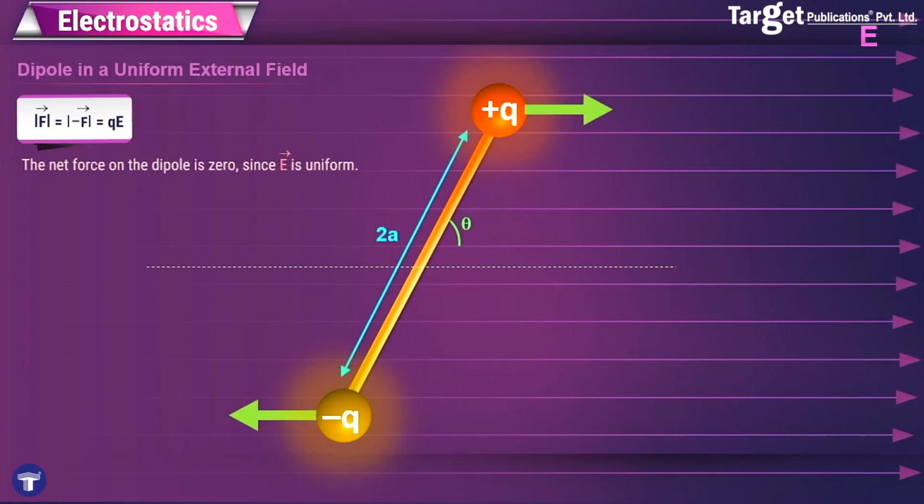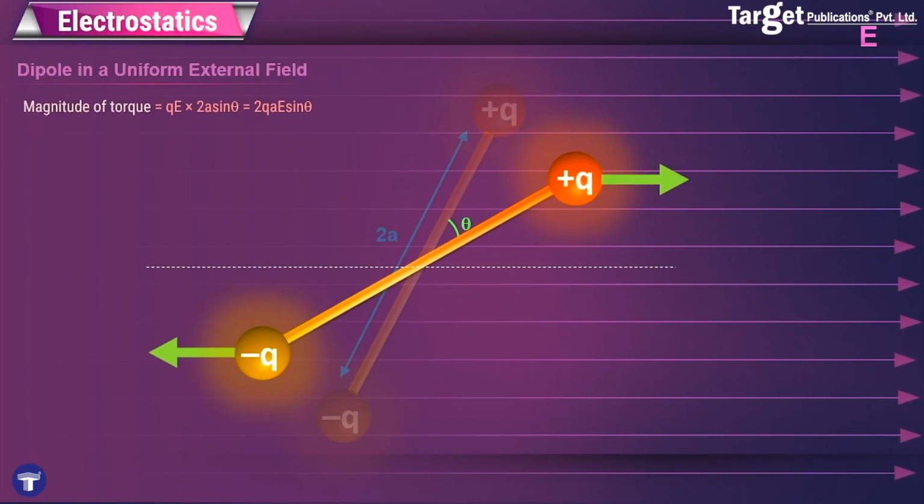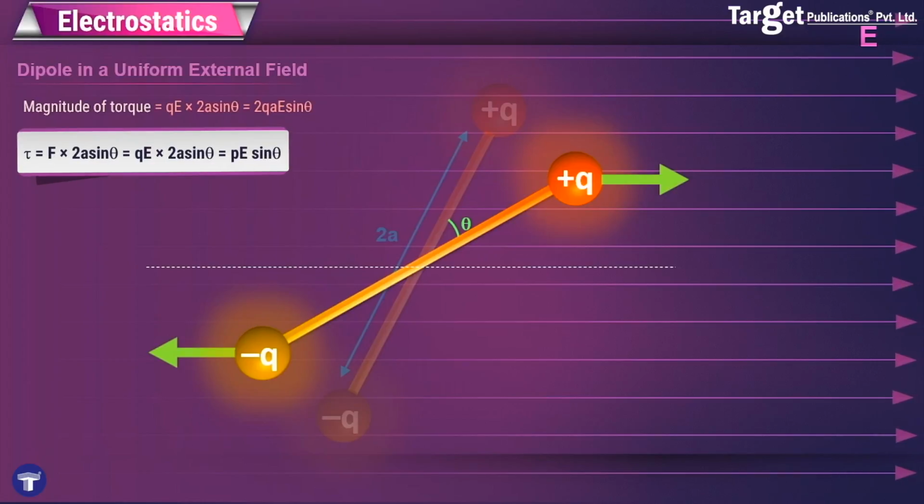To answer that, let's see what is happening in the diagram. If I complete the triangle between minus Q and plus Q and the x-axis, I will see that the opposite side of the hypotenuse will be 2a sine theta, and this side is what I need, that is the moment arm. It's the perpendicular distance between the lines of action of both the forces, and therefore by the definition of torque I will get that the torque acting on the dipole is QE into 2a sine theta, which is 2qaE sine theta. This can be written in terms of the dipole moment vector, and therefore I get that tau is equal to PE sine theta.